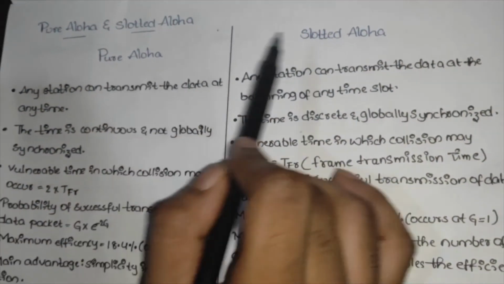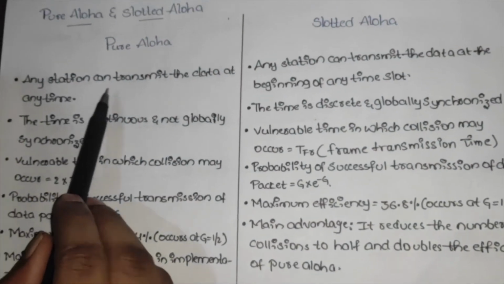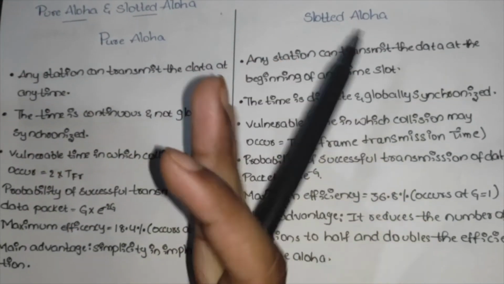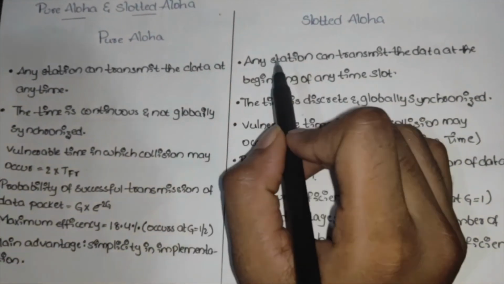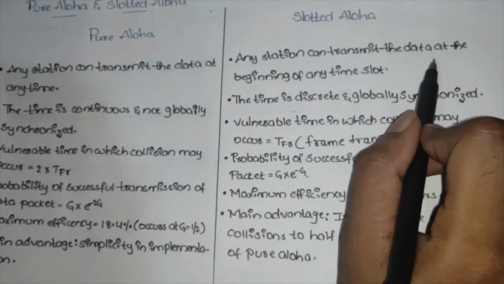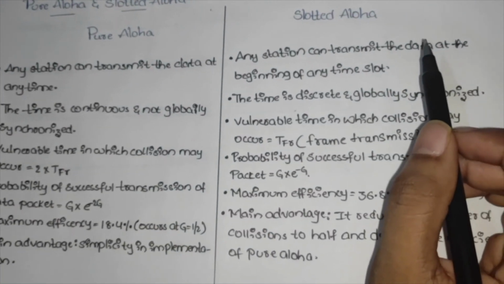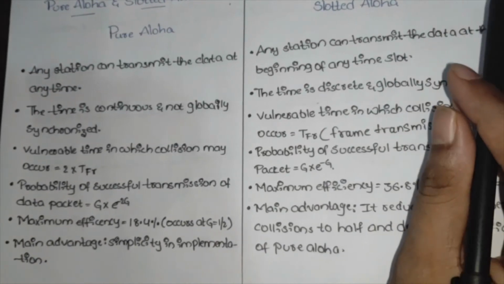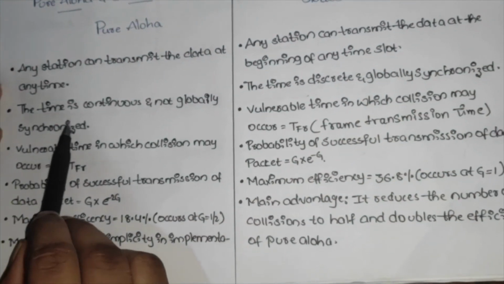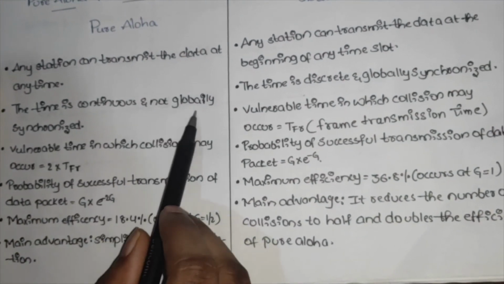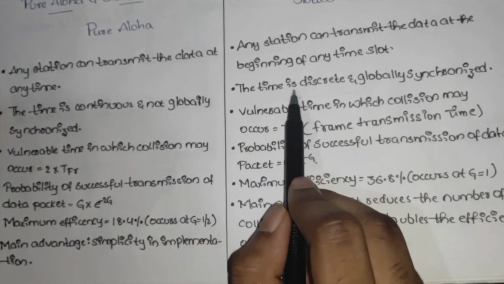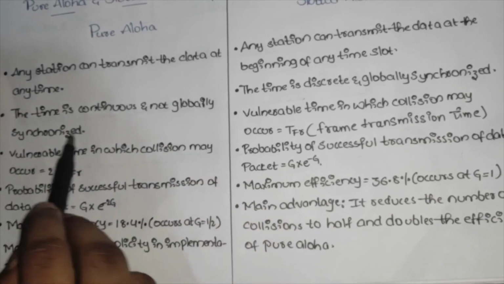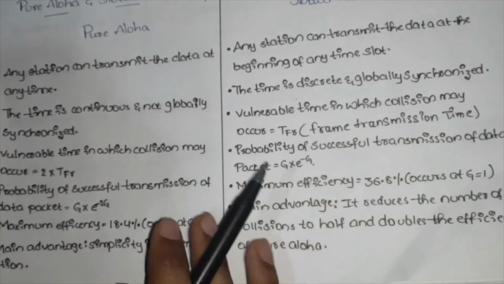Pure Aloha and slotted Aloha. In pure Aloha, any station can transmit data at any time. We have seen that if the data is ready, we can send it at any time, there is no waiting. In slotted Aloha, any station can transmit data only at the beginning of a time slot. Even if the data is ready at a particular time, we can't send it at that time. We have to wait for the particular slot to start. In pure Aloha, time is continuous and not globally synchronized. In slotted Aloha, time is discrete and globally synchronized.